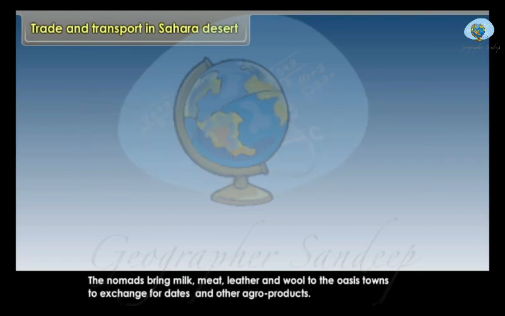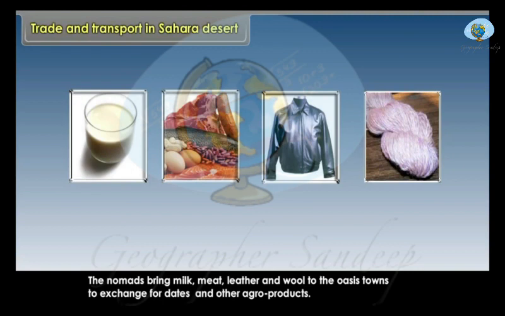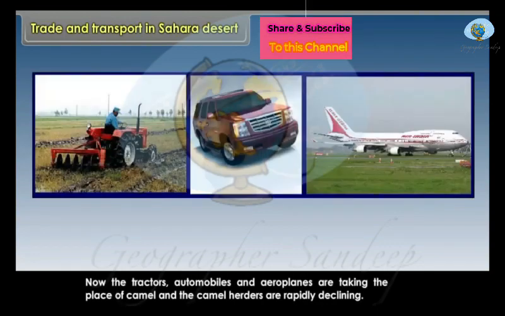The nomads bring milk, meat, leather and wool to the oasis towns to exchange for dates and other agro products. Now, tractors, automobiles and aeroplanes are taking the place of camels, and the camel herders are rapidly declining.